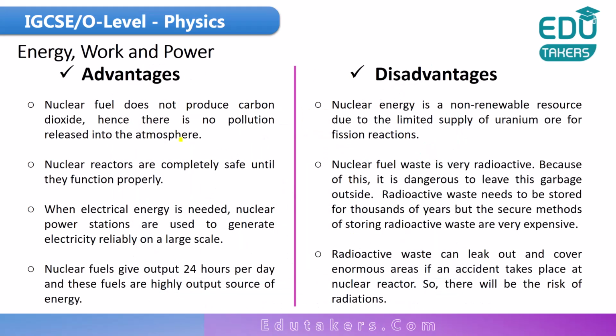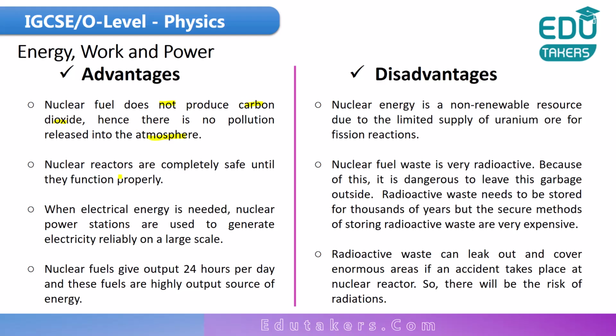Here are the advantages and disadvantages of converting nuclear energy into electrical energy. First of all, nuclear fuel does not produce carbon dioxide, due to which I can simply say that this method does not pollute the environment. Secondly, nuclear reactors are completely safe because there is no release of any harmful gases into the environment as long as they function properly. So you can see here, nuclear fuel does not produce carbon dioxide, hence no pollution is released into the atmosphere.